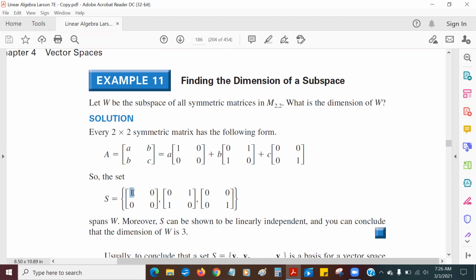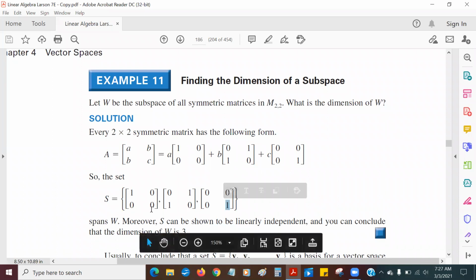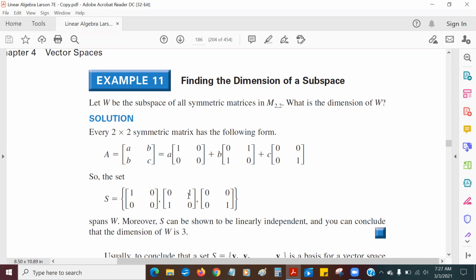I cannot express this vector as a linear combo of these guys. And similarly, I can't take a linear combination of the first two vectors, because I'll never produce the one down there. And I can never express the middle vector because I can add the first vector and the third vector all I want, but I'm just going to have zeros on the upper right.